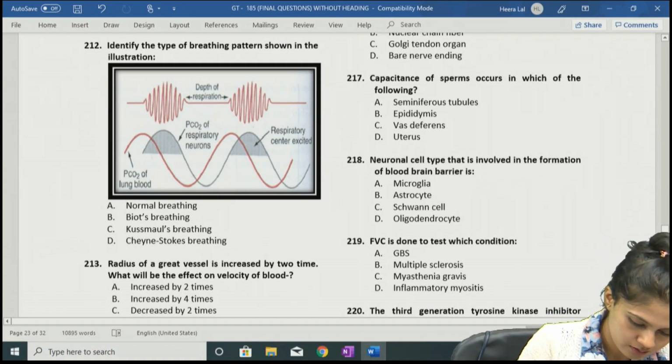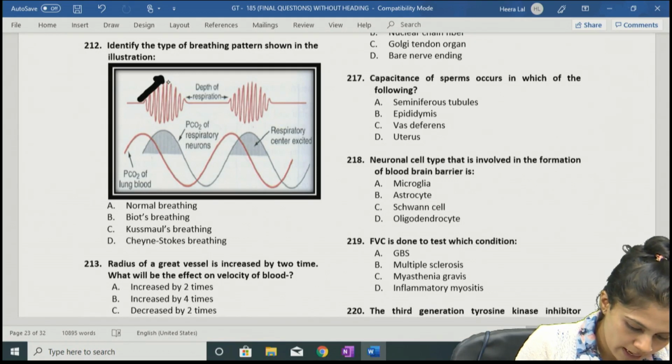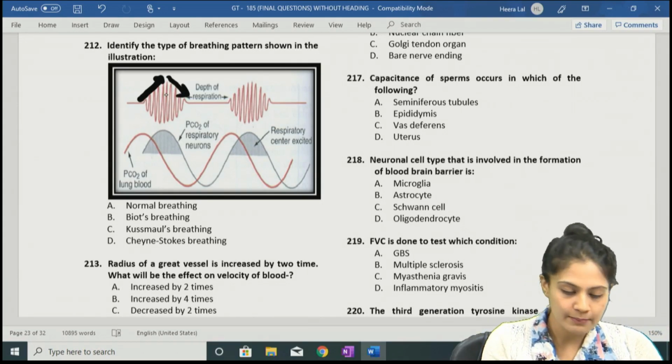In this diagram, if we are going towards the apex, that is known as crescendo, and this is a decrescendo. So overall, it is a diamond shape.